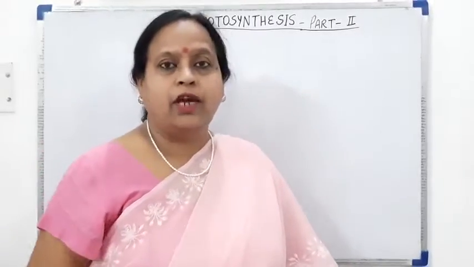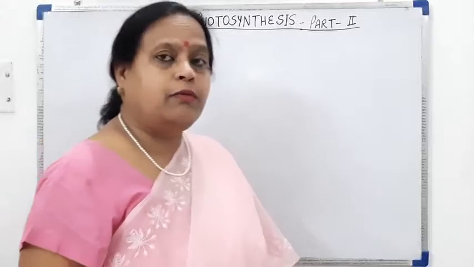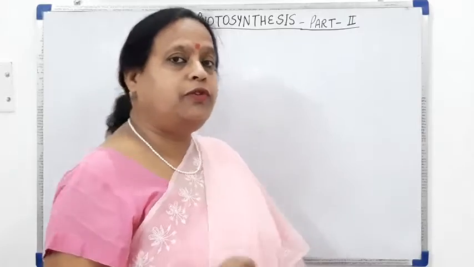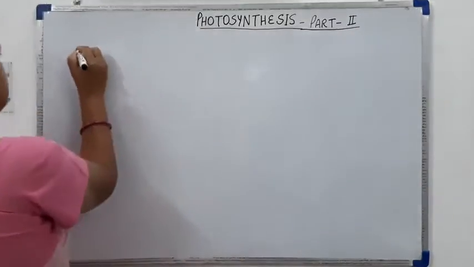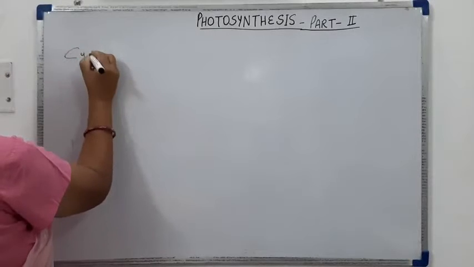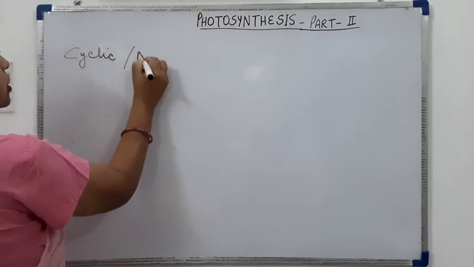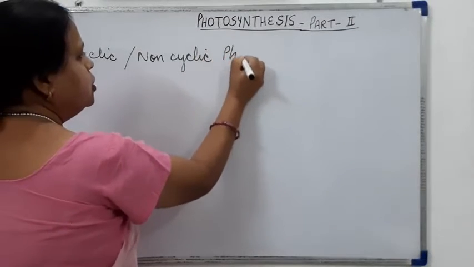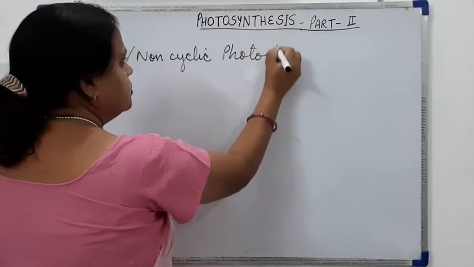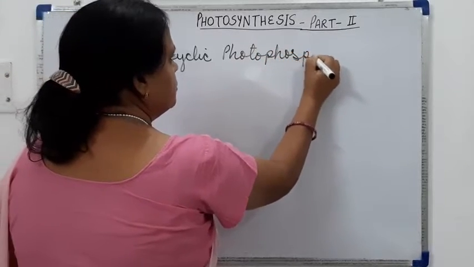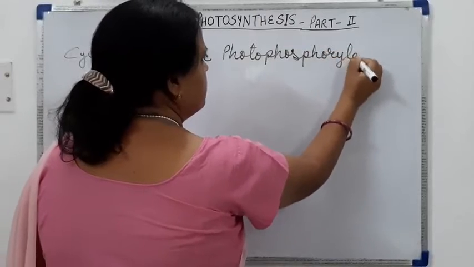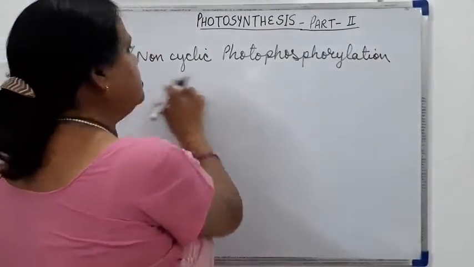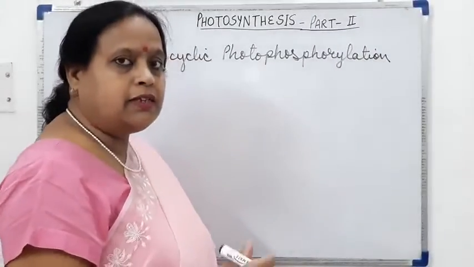So let us start the chapter. In the previous chapter we have completed the light reaction, in which we studied about the cyclic and non-cyclic photophosphorylation. So in the light reaction, these two processes are taking place, and